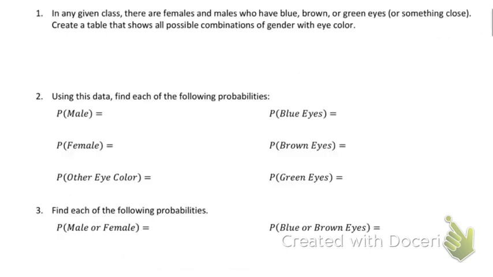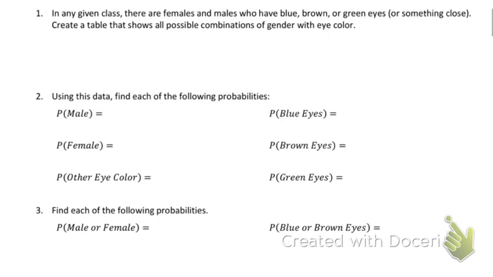But we're going to apply this first to females in the class with brown eyes. In any class, there are females and males who have blue, brown, and green eyes, or something close to it. Create a table that shows all possible combinations of genders with those eye colors. This is going to be known as the sample space.